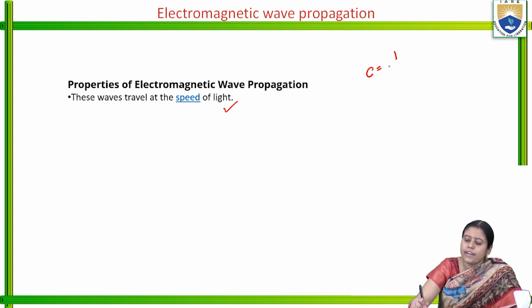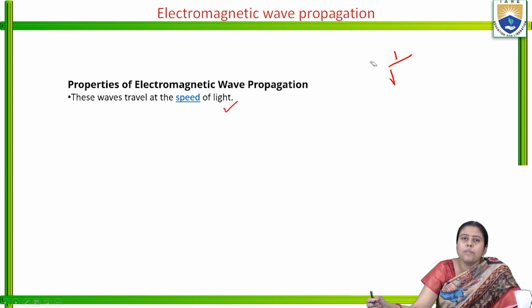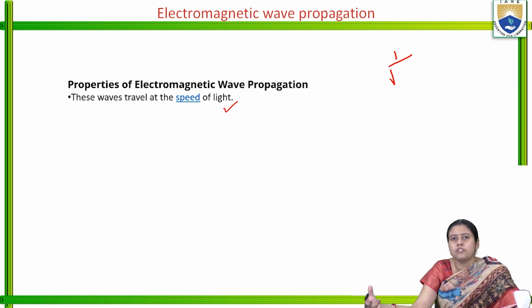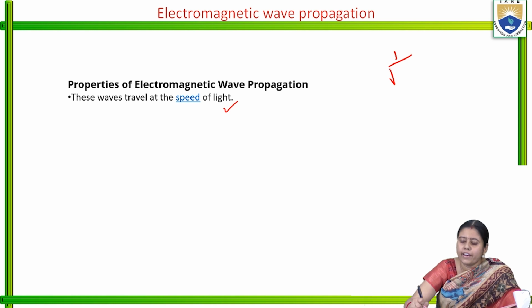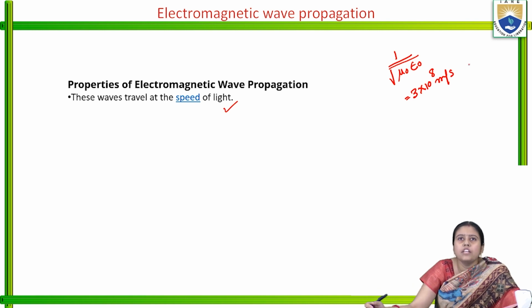The speed of light is equal to 1 by root of mu naught epsilon naught. It is an electromagnetic wave, meaning it will go through a dielectric medium as well as a magnetic or ferromagnetic medium. If we calculate 1 by root of mu naught epsilon naught, we will get 3 into 10 to the power 8 meter per second, and it is the speed of light.